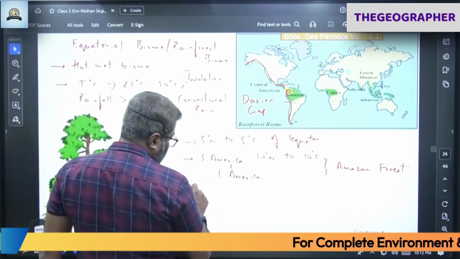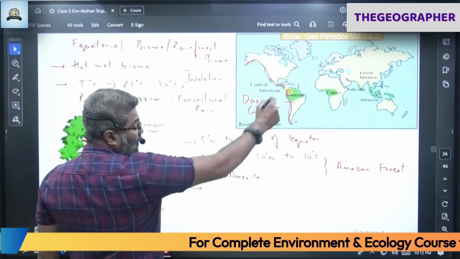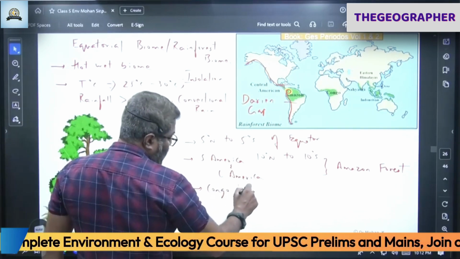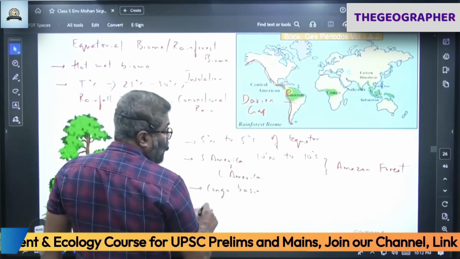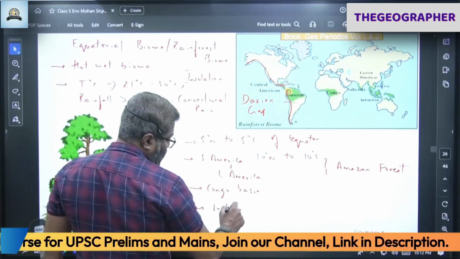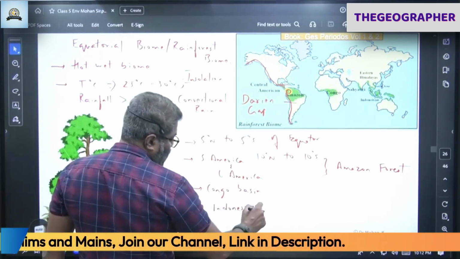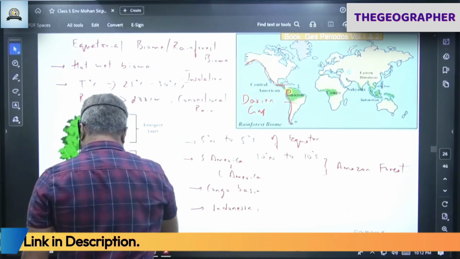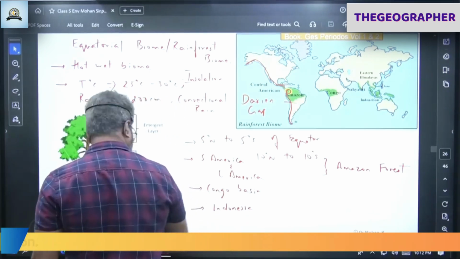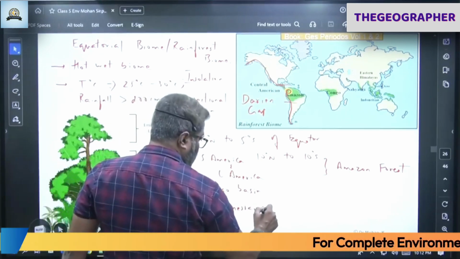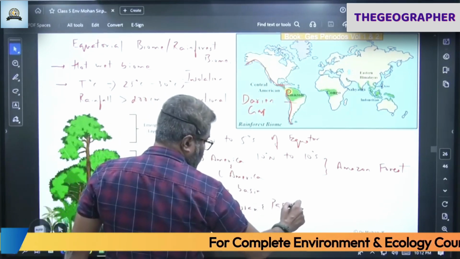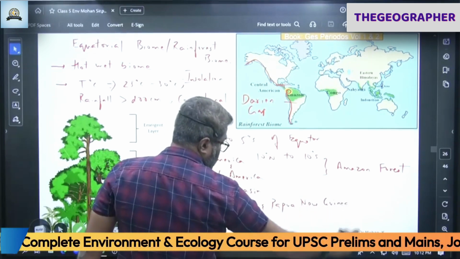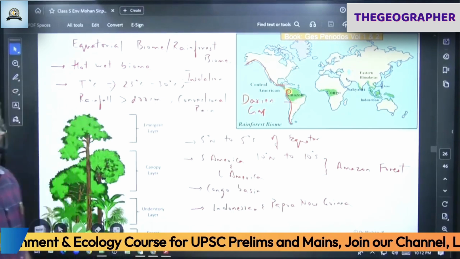Apart from North America, South America, Central America, Africa, Congo Basin, Indonesia, and Papua New Guinea. Papua New Guinea rainforest.